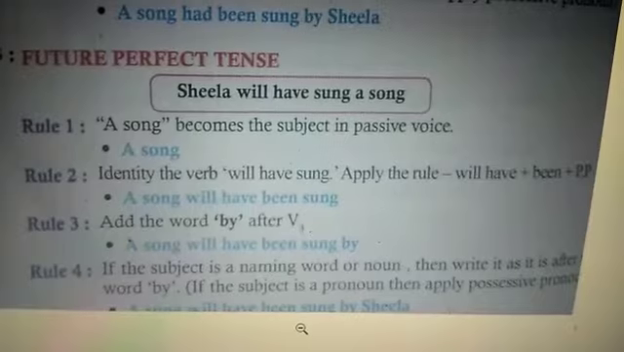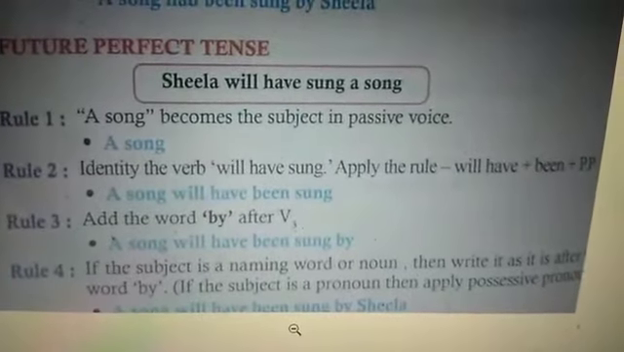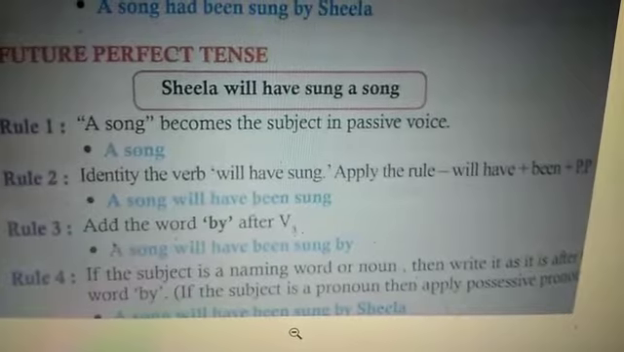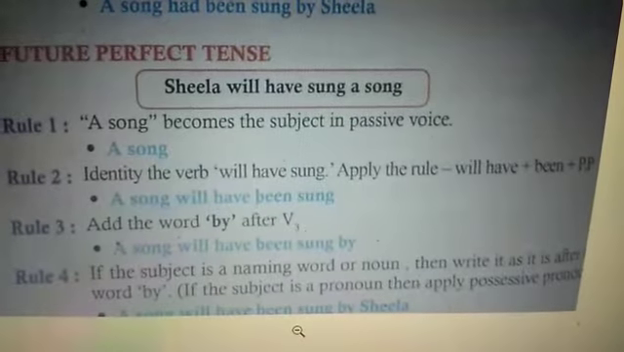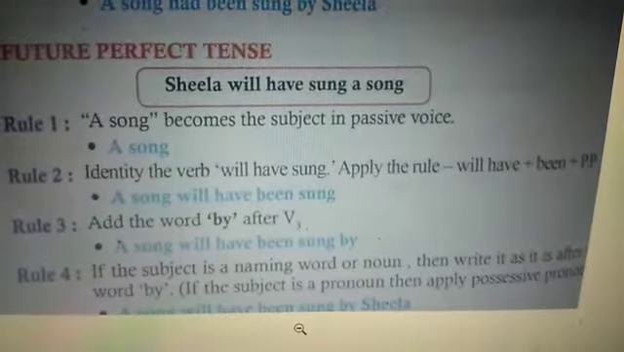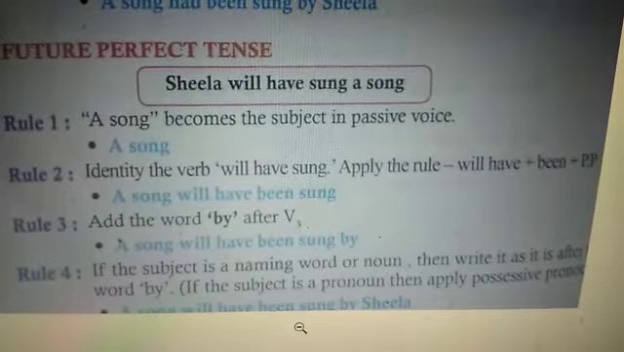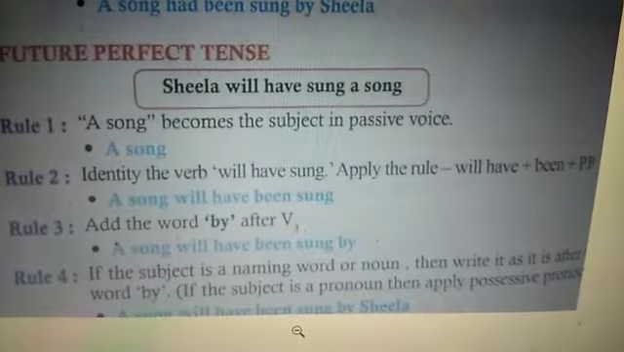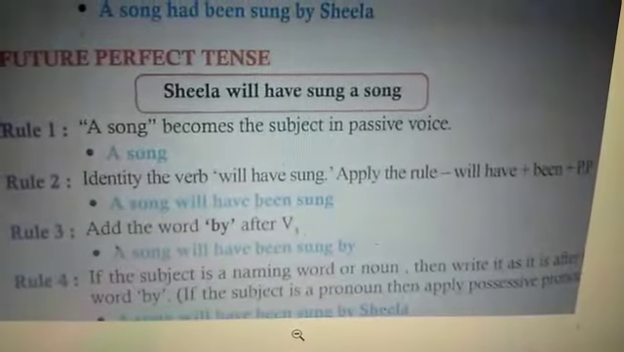Rule 3, add the word by after verb 3. A song will have been sung by. Rule 4, to complete, if the subject is a naming word or noun, then write it as it is after the word by. If the subject is a pronoun, then apply possessive pronoun. A song will have been sung by Sheila.